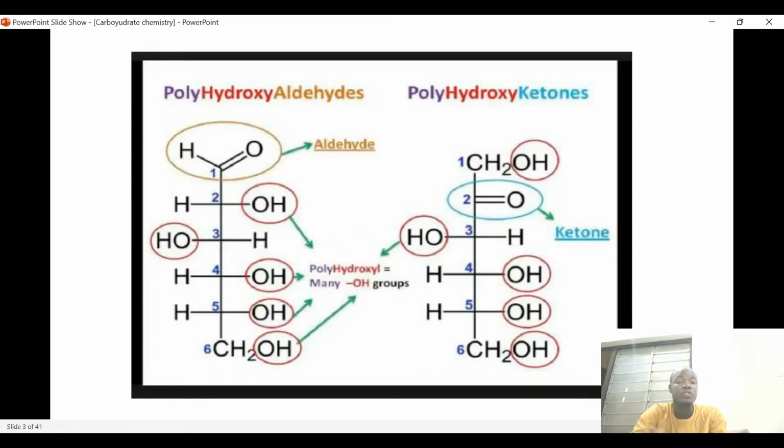So it's fully hydroxyl with an aldehyde functional group, and then we also have the ketone functional group, which is a fully hydroxyketone. So a carbohydrate is a fully hydroxyketone or fully hydroxyaldehyde, which can be clearly seen from the structure here: there is an aldehyde functional group and there are OH groups.